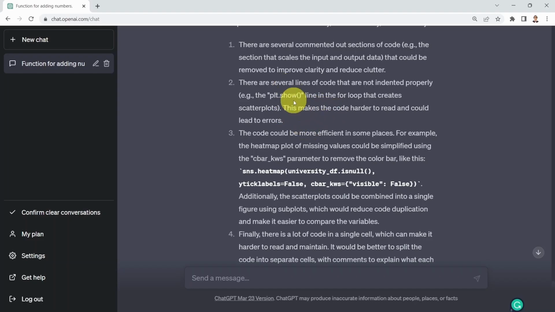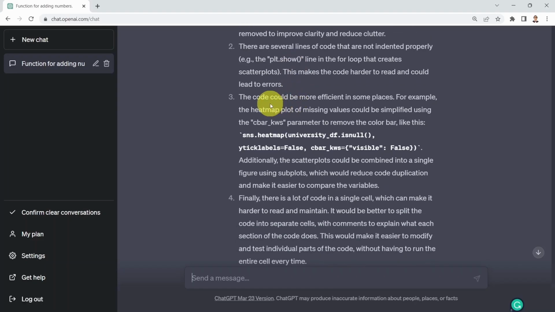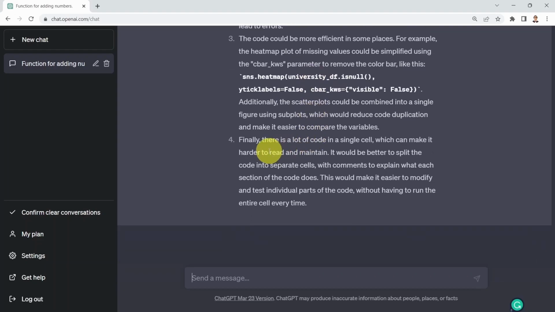So basically it's an incredible tool that you can simply use as a coding buddy or a guide. Then, third, the code could be more efficient in some places. For example, here it's making a recommendation on the seaborn heat map. And finally, there is a lot of code in a single cell. ChatGPT is recommending that you split it into separate cells to make it more readable.